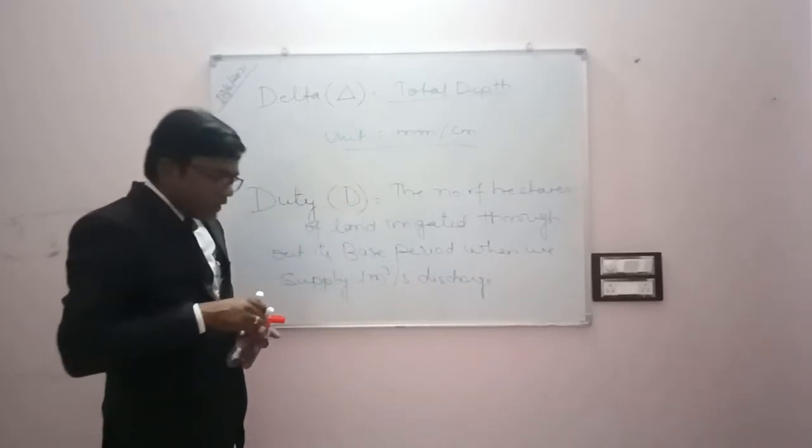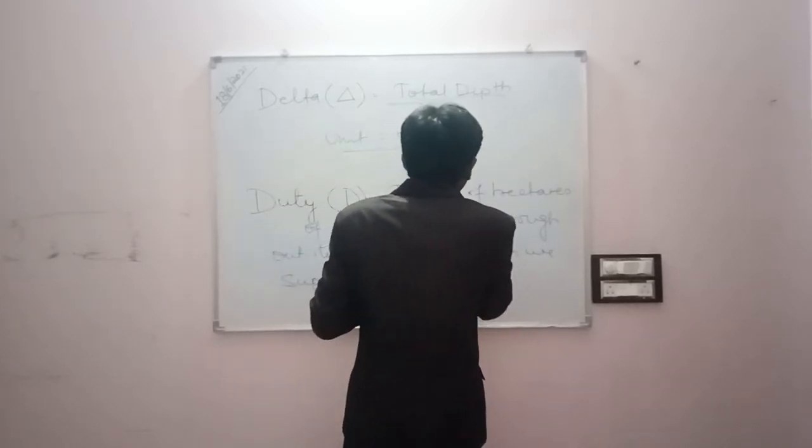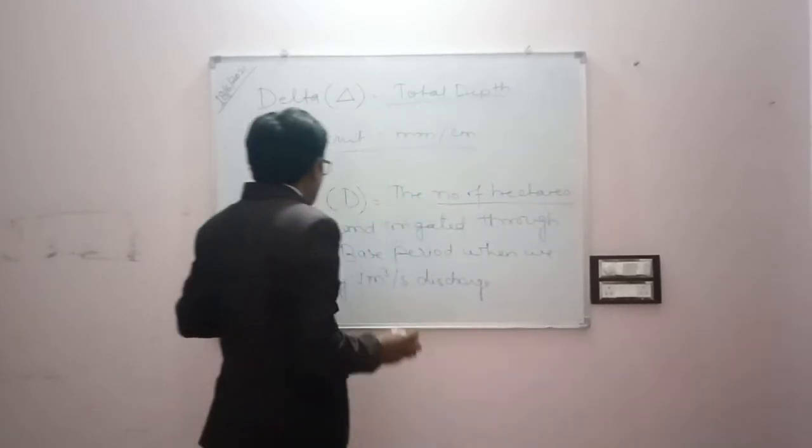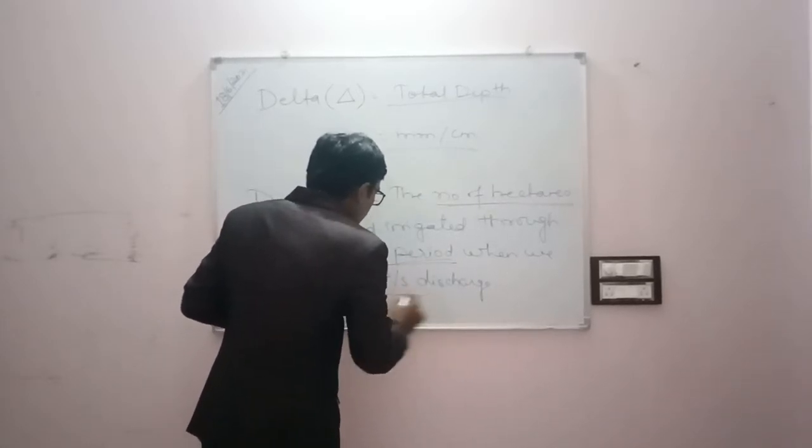So here the three terms are very important. You can focus here: the number of hectares, throughout its base period, and the discharge of 1 meter cube per second.